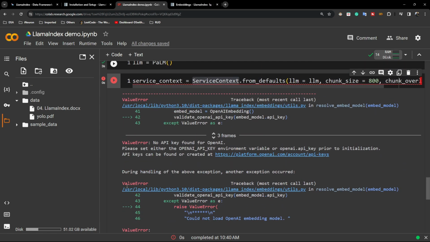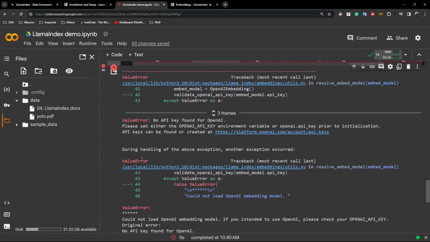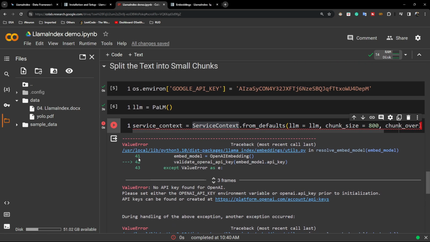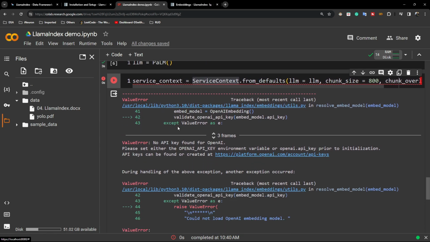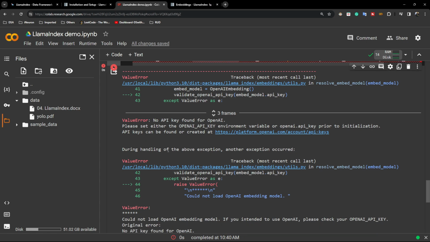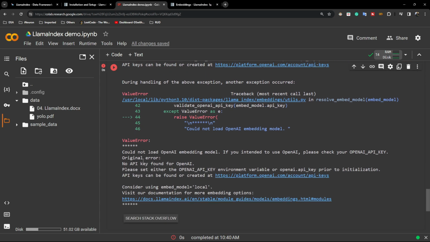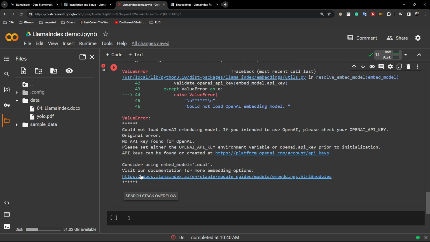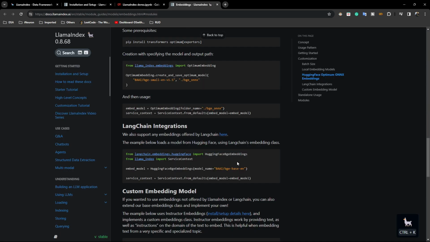So guys, as you can see, it's giving one error. It's telling no API key found for OpenAI. By default, if you are not giving any embedding model, it will try to take the OpenAI embedding model. But in this case, we haven't provided any OpenAI API key, so that's why it's throwing an error. If you visit this URL, they're telling that if you want to use some other embedding, you need to first of all import it.